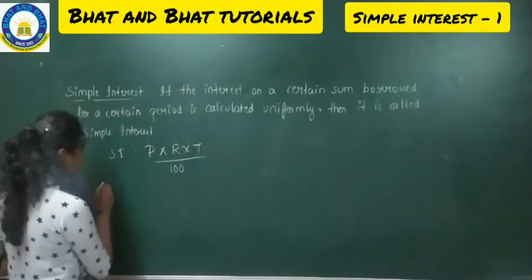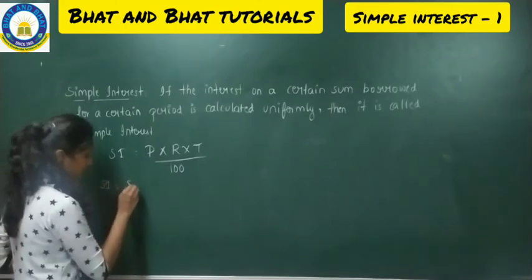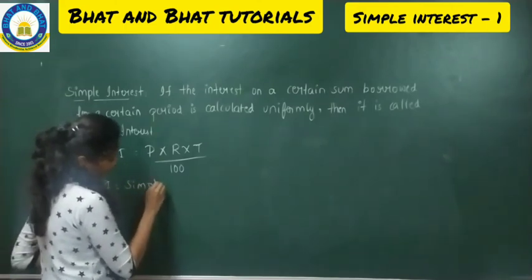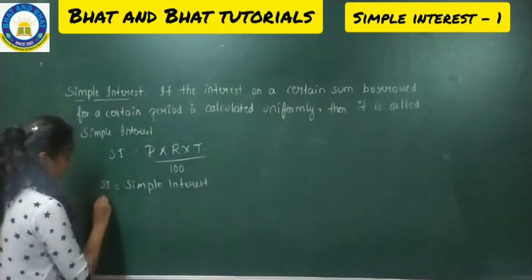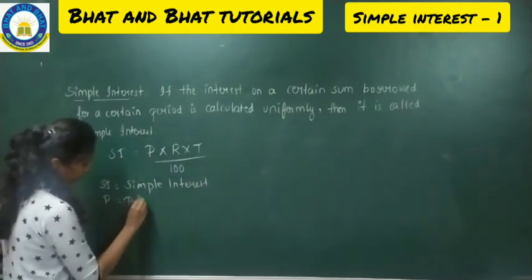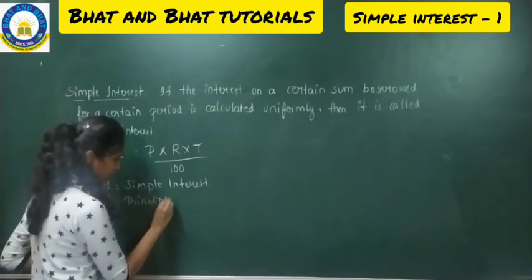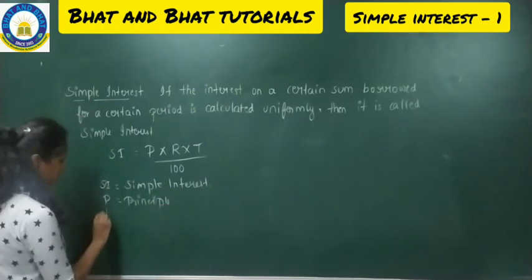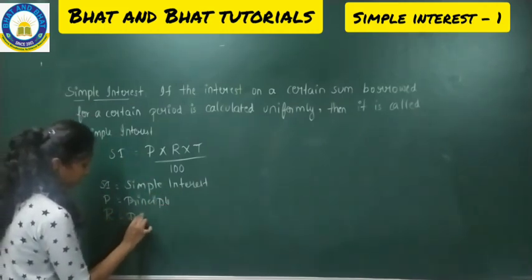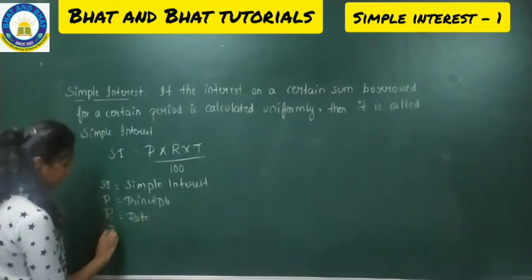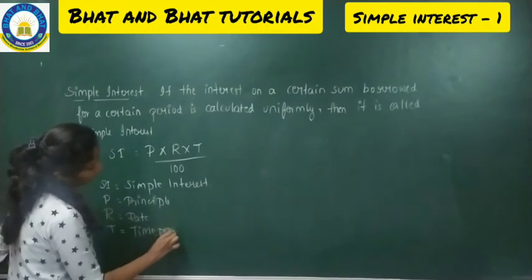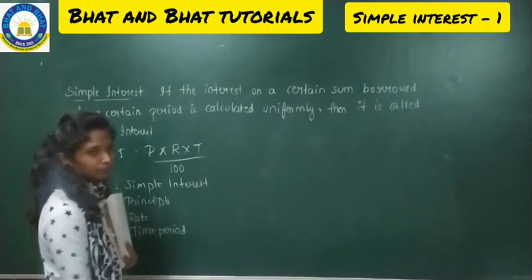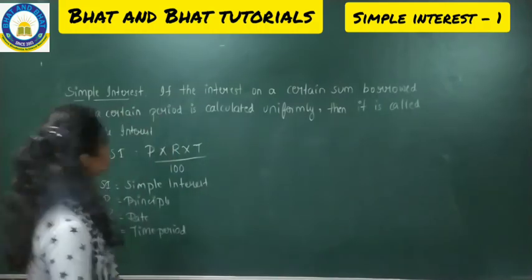Here SI is simple interest, I'm just writing the abbreviation. P is the principal, it will be given in the question. R is the rate of interest, and T is the time period, where 100 is the constant value. Make a note of simple interest now.